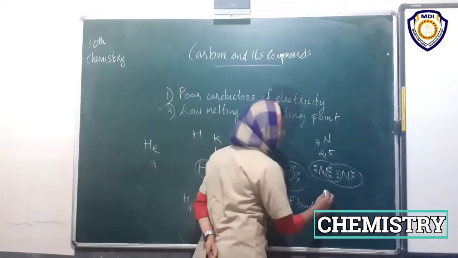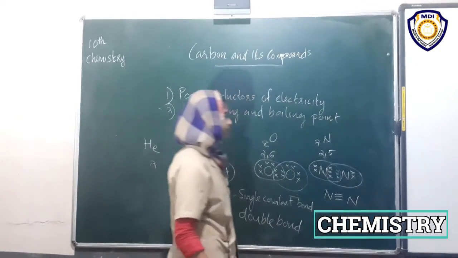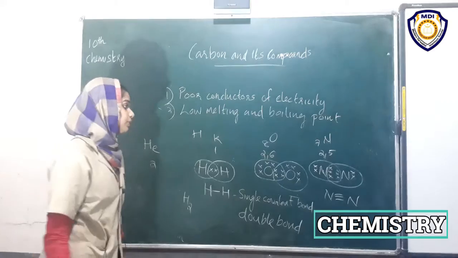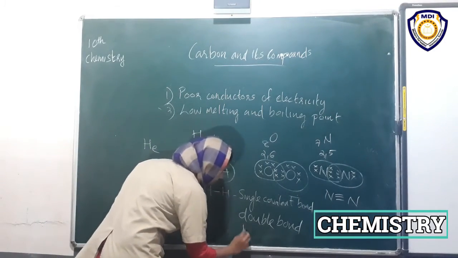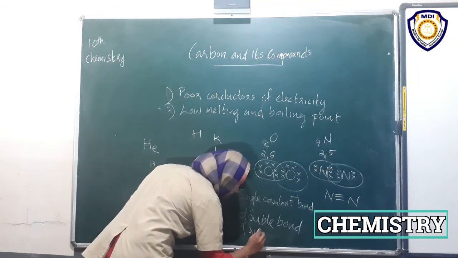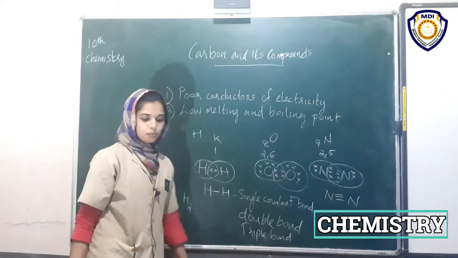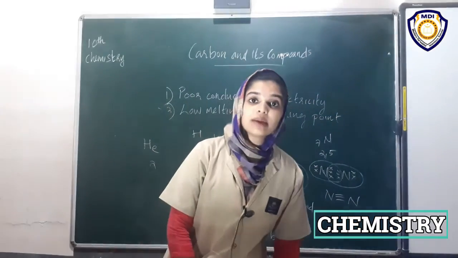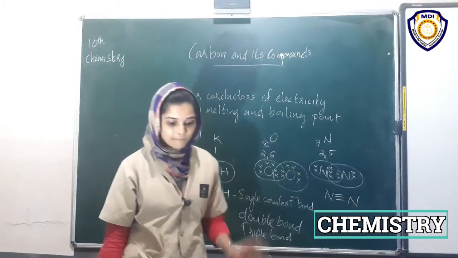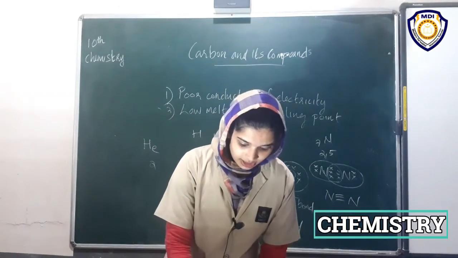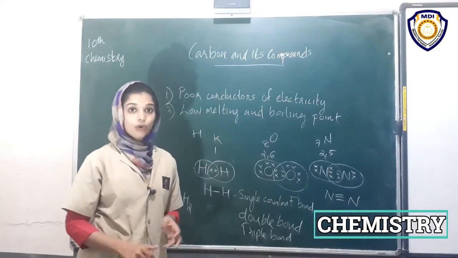Hence we can denote it as 3 lines between the atoms. This bond is called what? Triple bond. Sharing of 3 pairs of electrons between atoms forms a triple bond. Then these are the diatomic molecules.